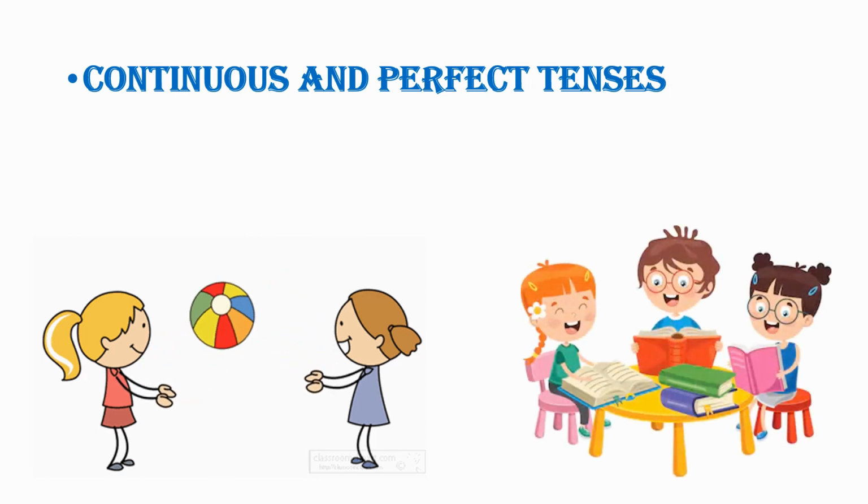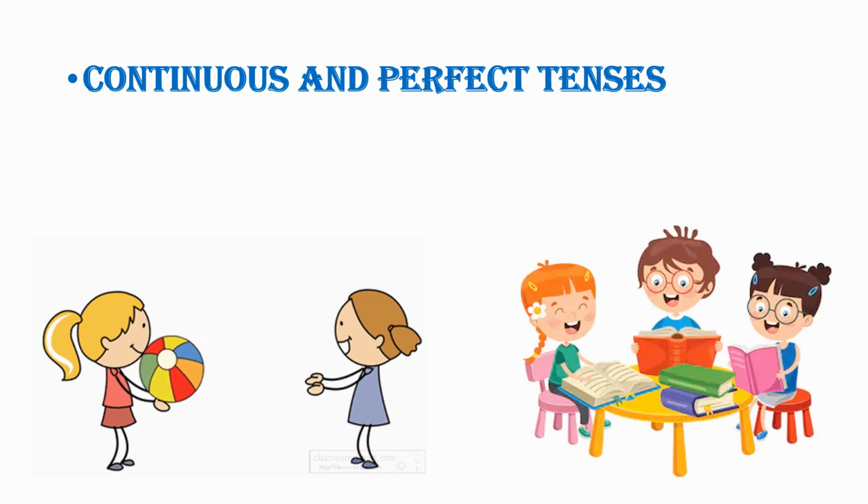Now let me tell you about perfect tenses with the help of this picture. The most important thing about perfect tenses is that it is always taking has, have, had plus past participle or third form of the verb. Even in present perfect tense, we will be taking past participle or third form of the verb. So no need to get confused.